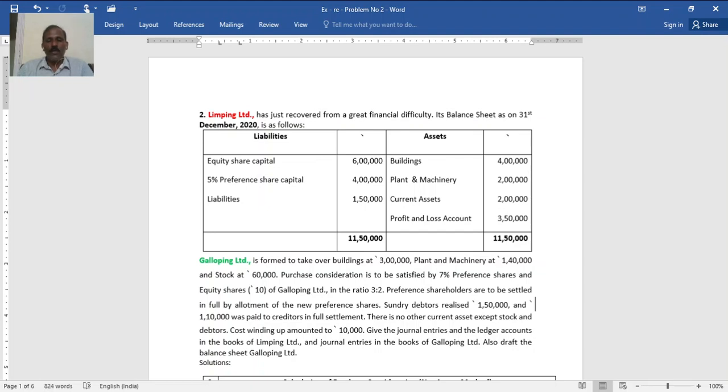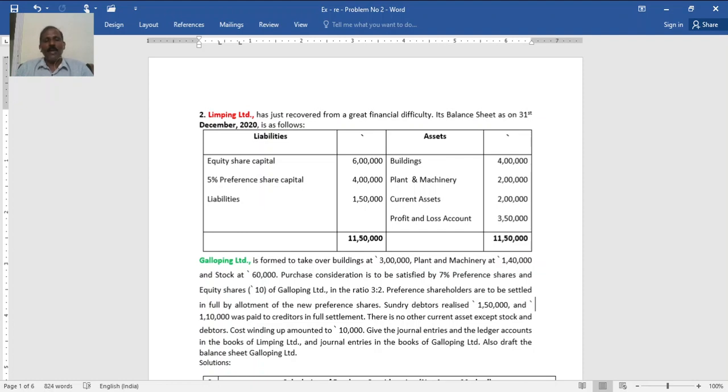Cost of winding up amounts to rupees 10,000. Give the journal entries and ledger accounts in the books of Limping Limited, the transferor company, and journal entries in the books of Galloping Limited. Also draft a balance sheet of Galloping Limited, that is the new transferee company.